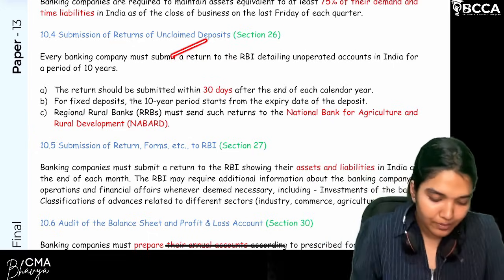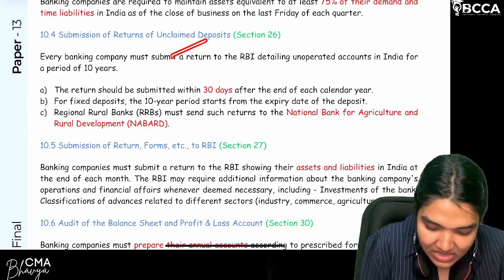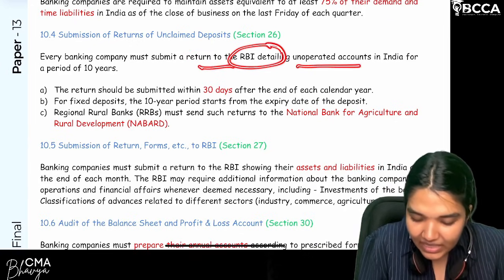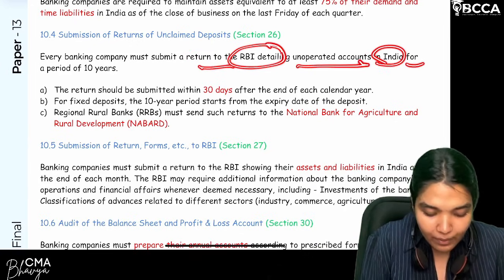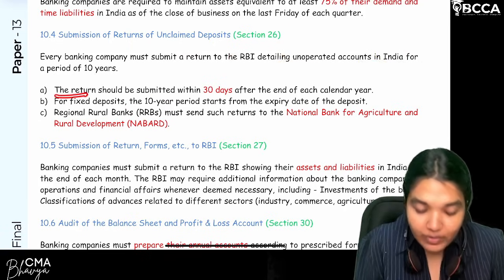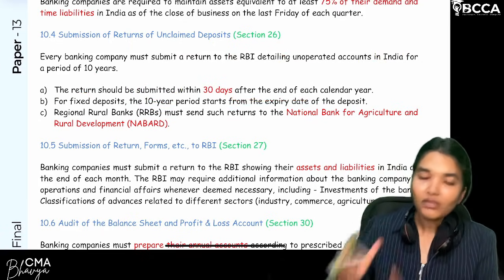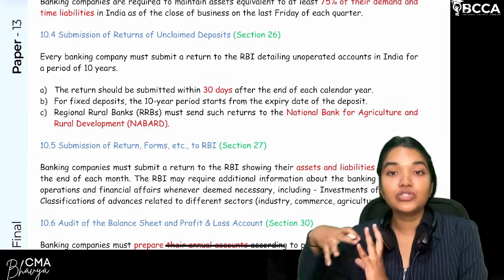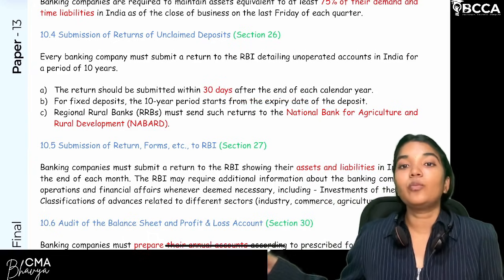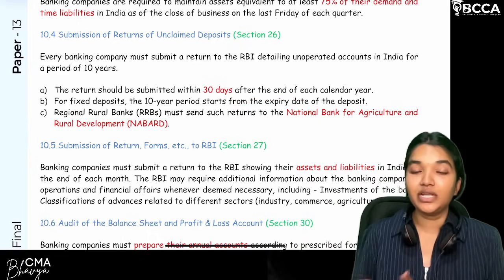Clear with this? Simple. So every banking company must submit a return to the RBI detailing the unoperated accounts in India for a period of 10 years. The return should be submitted within 30 days of the end of each calendar year. At the end of each calendar year, within 30 days, you give them a list of all the unoperated accounts that have not been touched for 10 years.